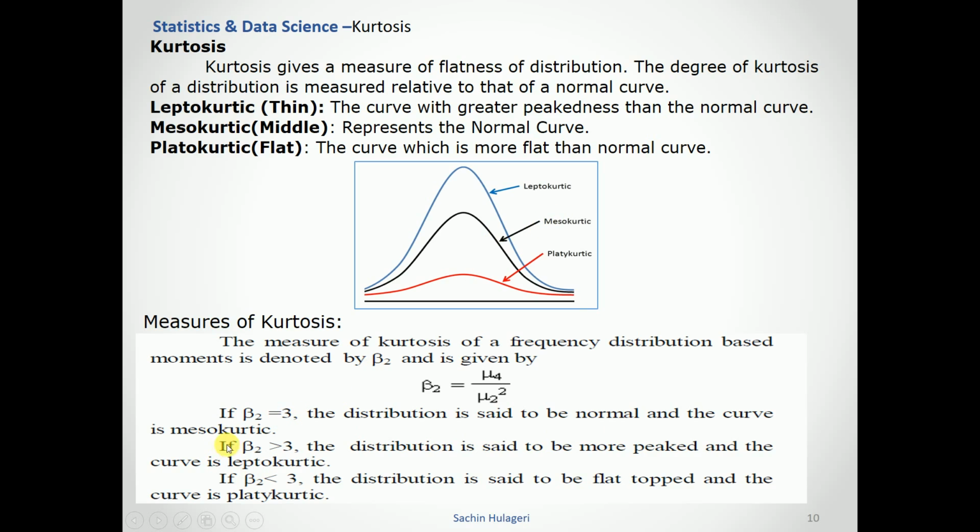If beta 2 is more than 3, the distribution is said to be more peaked, and the curve is leptokurtic. And if beta 2 is lesser than 3, the distribution is said to be flat, or flat-topped, and the curve is platykurtic. This is the red curve.